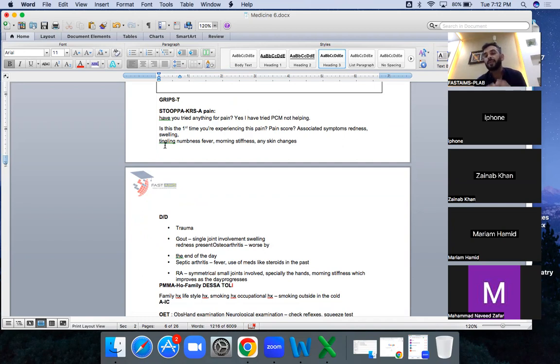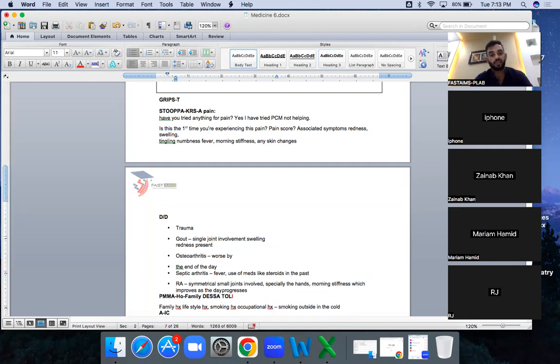Because in any rheumatological scenario, you need to bring 2 to 3 diseases to your mind: trauma, gout, single joint involvement, and redness. You will be asking about joint redness because osteoarthritis, septic arthritis, or even gout can present in that way. You need to ask all of these questions.